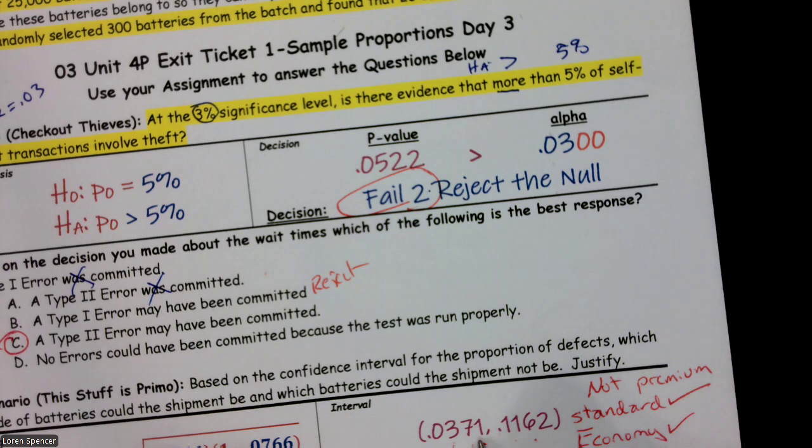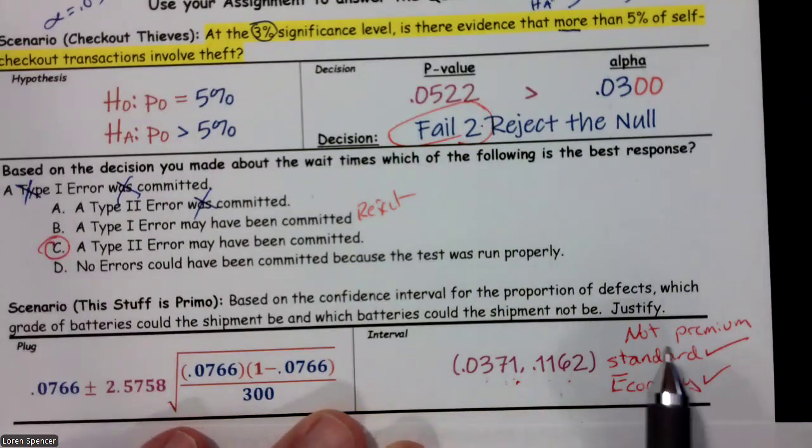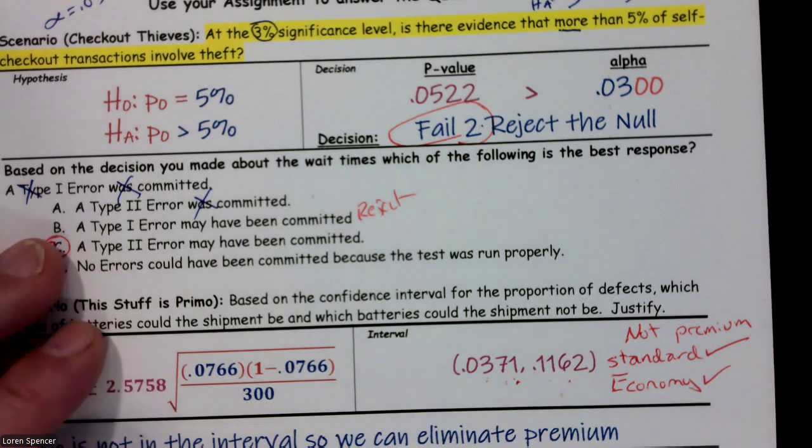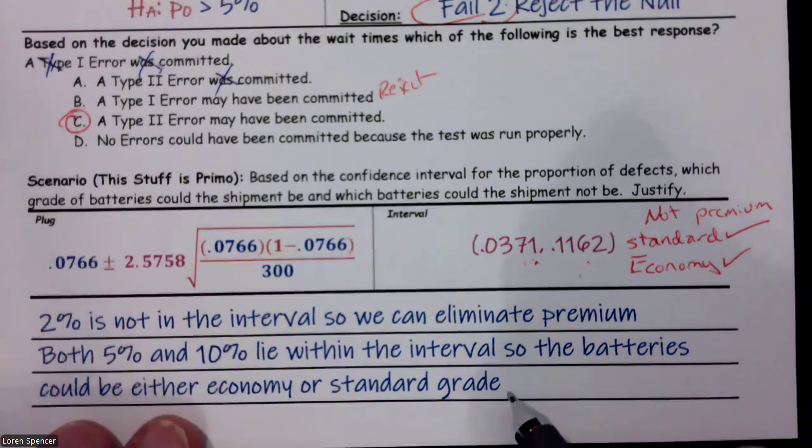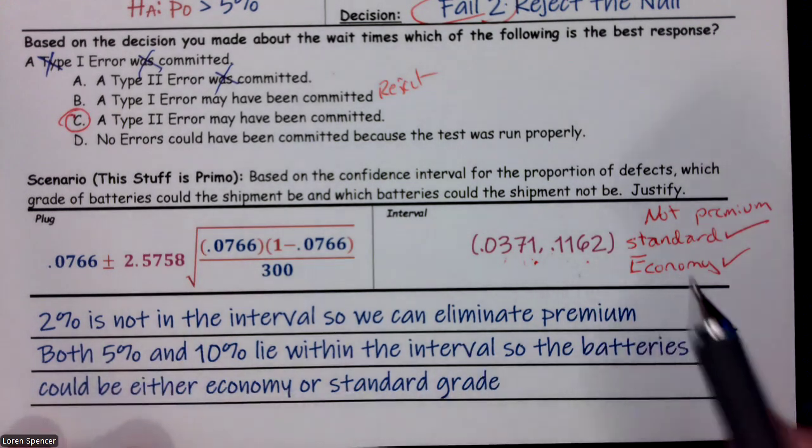So based on my interval, I know it's not premium, but it could be either standard or economy. 2% is not in the interval, so we can eliminate premium batteries. Both 5% and 10% lie within the interval, so the batteries could be either economy or standard grade. We don't know which one. Can't make that final determination. We just know it's not the premium.